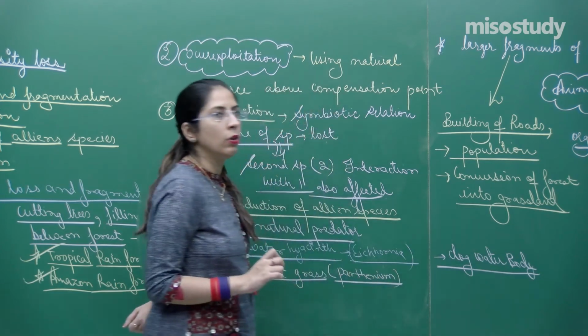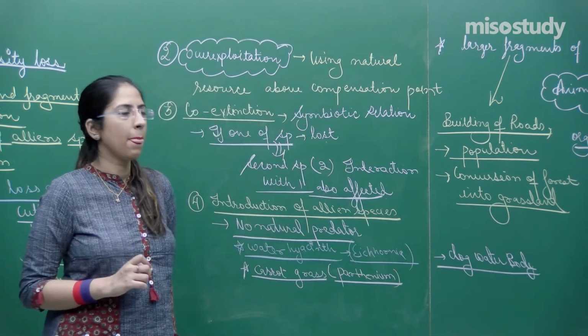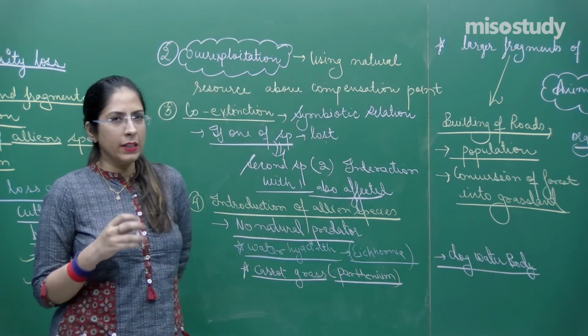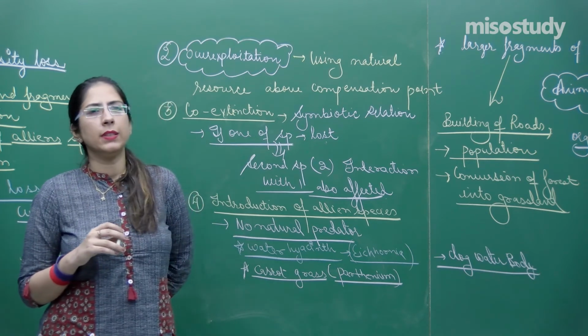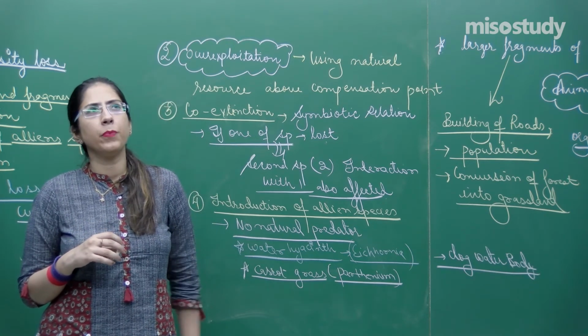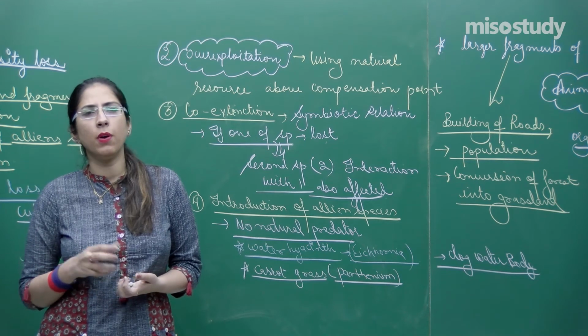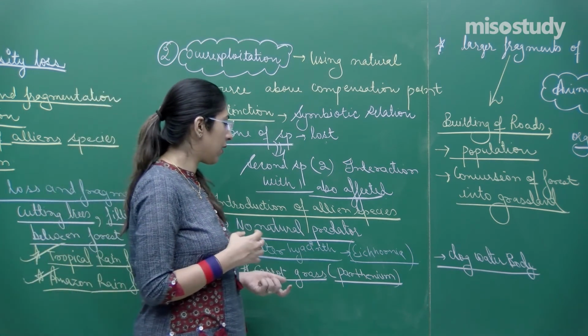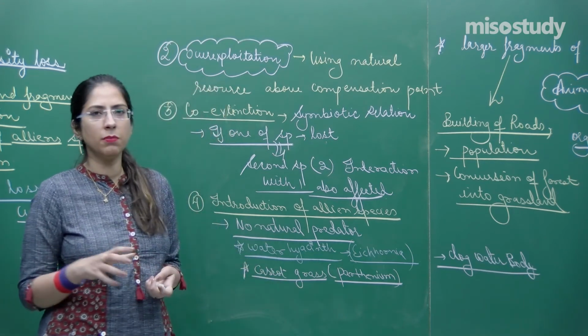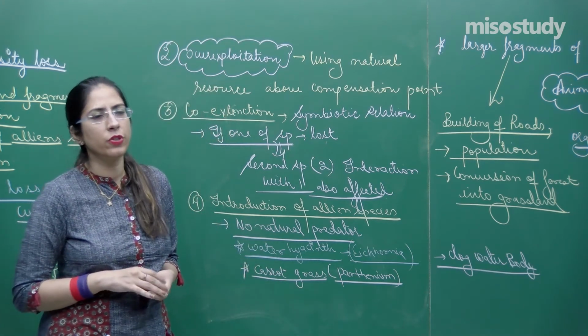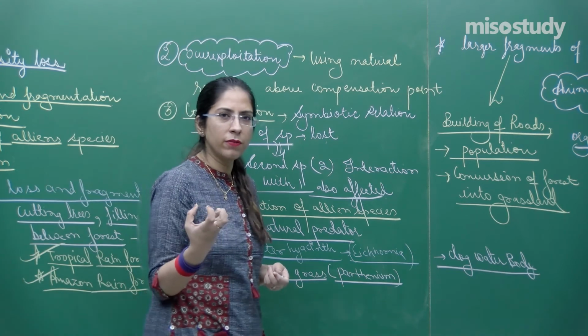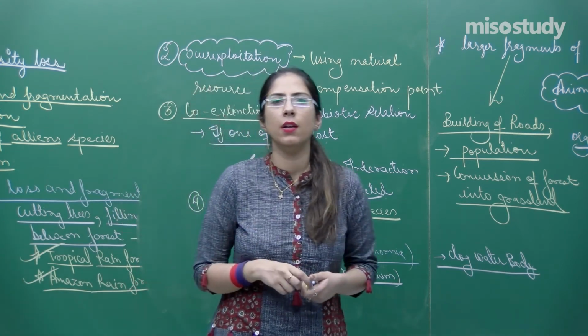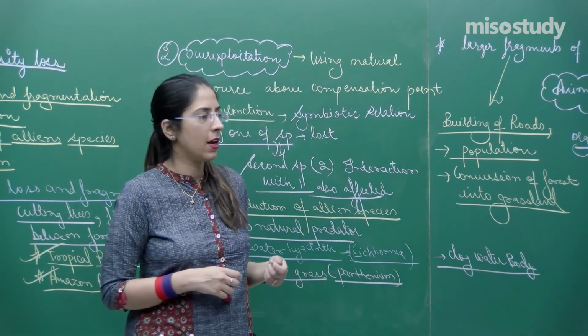This was introduced into India unintentionally, along with imported wheat. Because of Parthenium entering, the shrubs and herbs which live in our native land in India are affected.